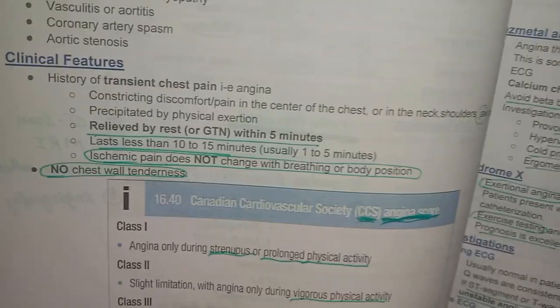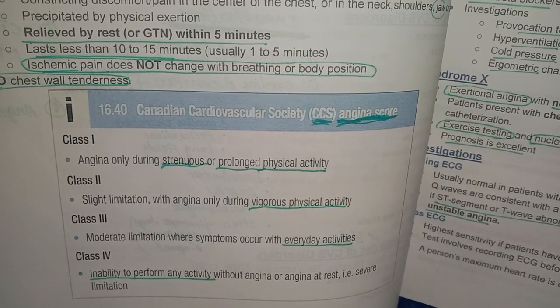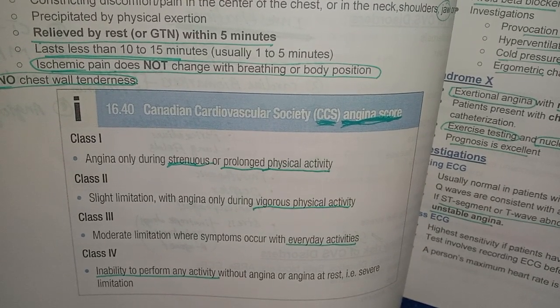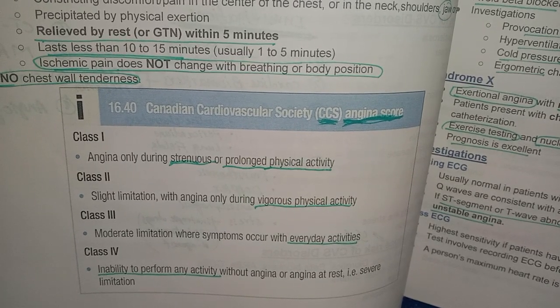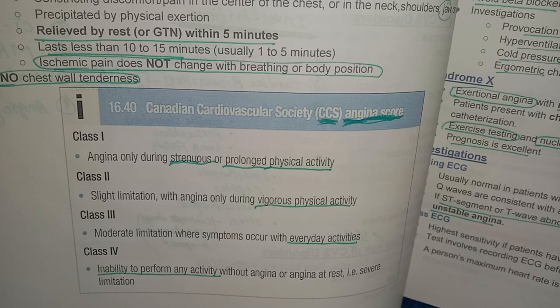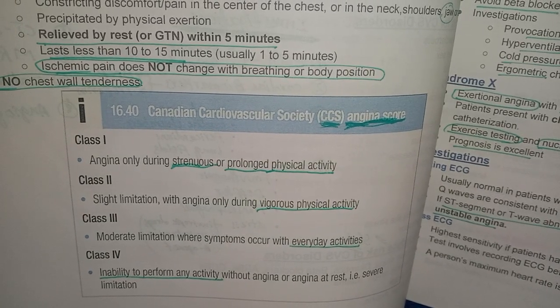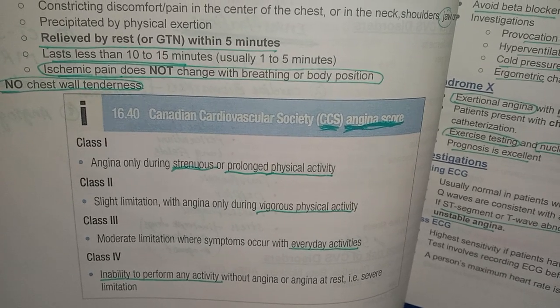No chest wall tenderness. Then there is the CCS classification, Canadian Cardiovascular Society, class 1, 2, 3, 4. Class 1 is angina with strenuous physical activity. Class 2 is angina with vigorous physical activity. And class 3 is angina with everyday activities. And class 4 is inability to perform any activity.